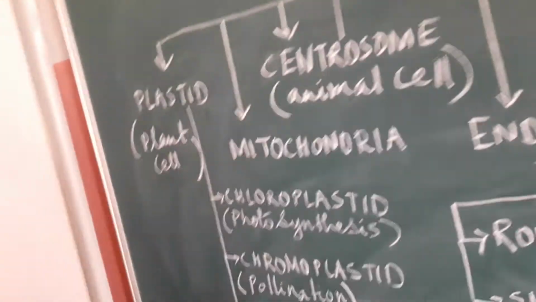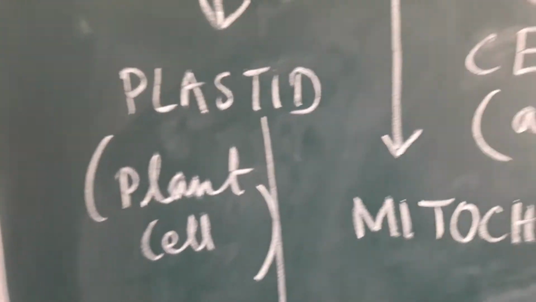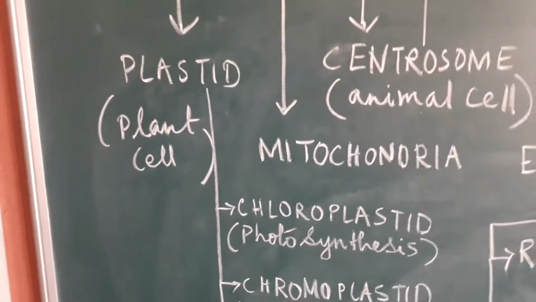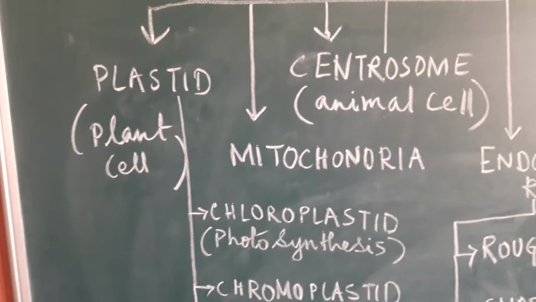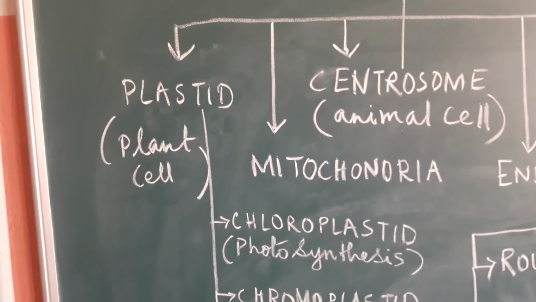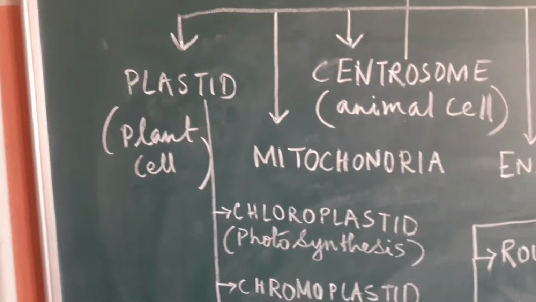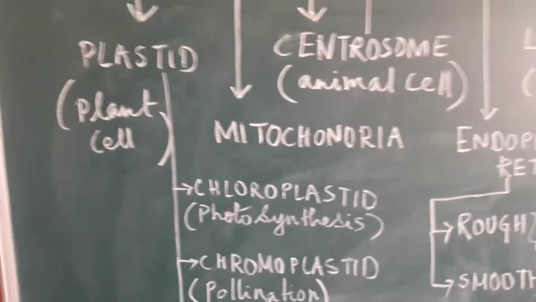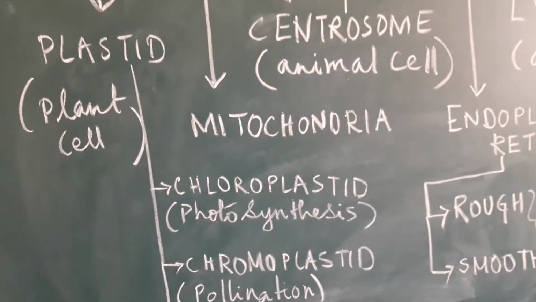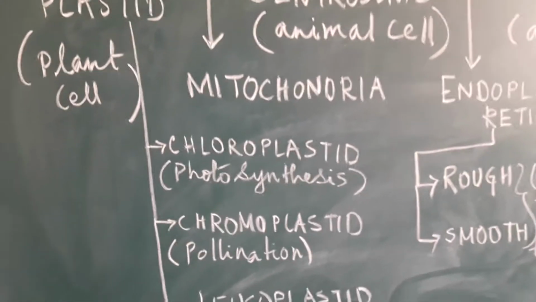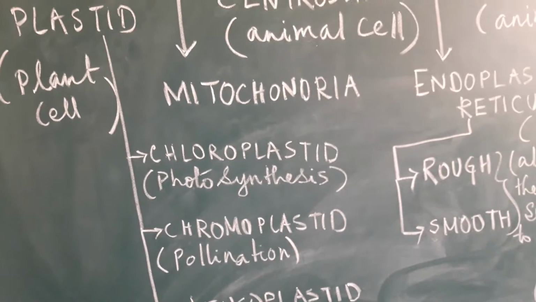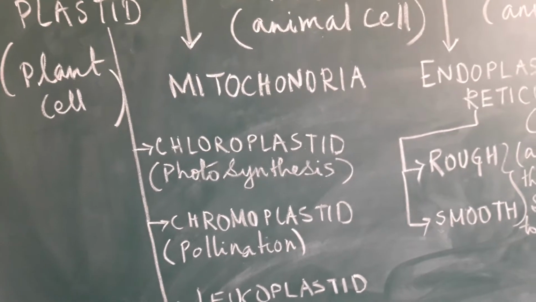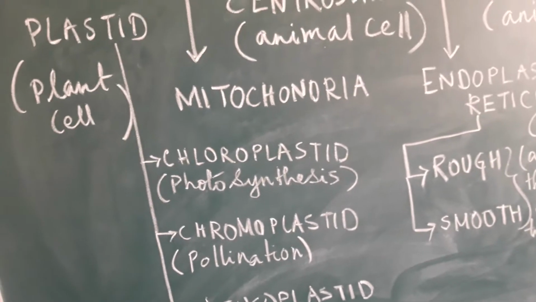Now coming gradually to their types. So you can see, as I was telling you about the plastids, plastids are found only in plant cell and they give the coloration to the different parts of the plant. Starting with the chloroplastid. Chloroplastid is actually a green colored plastid. It gives the green coloration in the plant, and it has one special function. What is that special function?